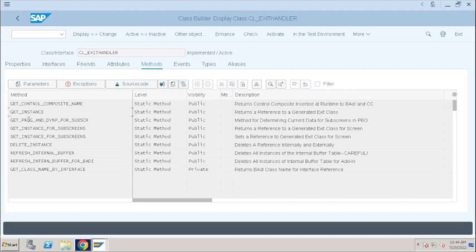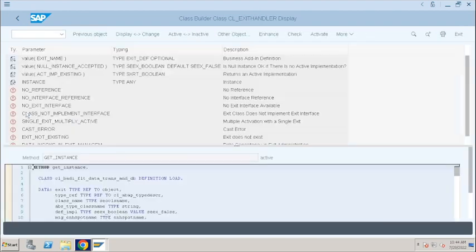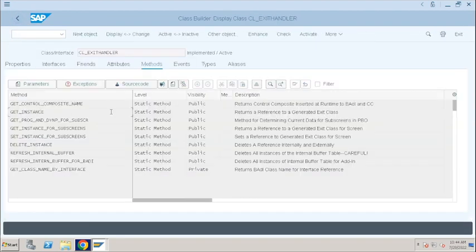Tell me, what is the method you have to use? The GET_INSTANCE method. Go to the GET_INSTANCE method. What type of class method is it? Is it a static method or an instance method? It's a static method, not an instance method.